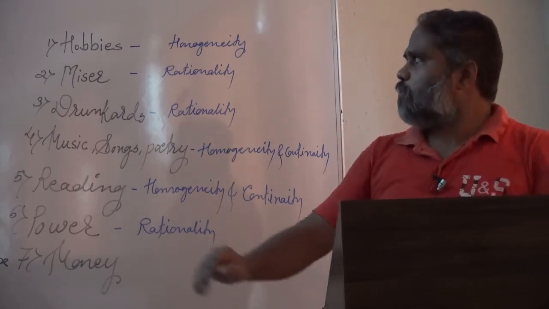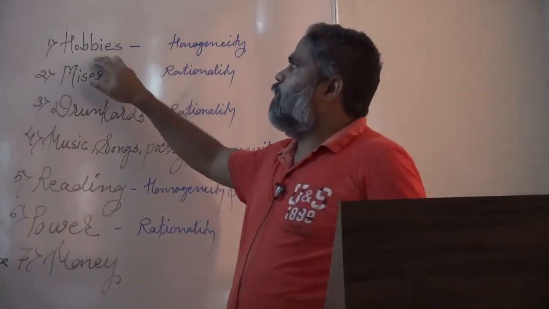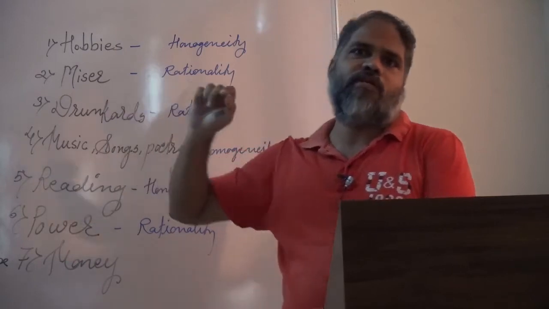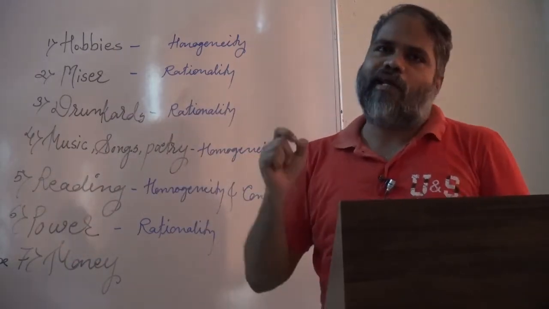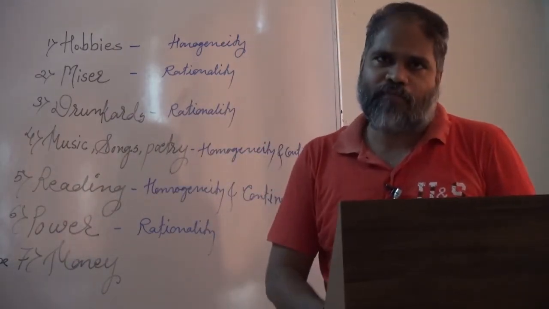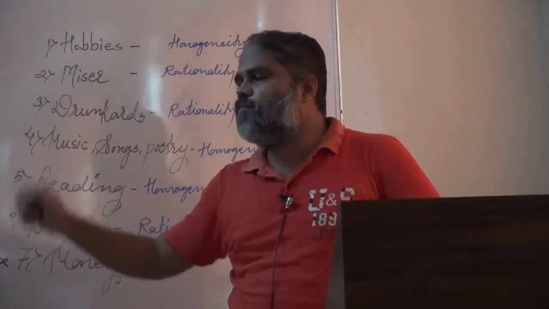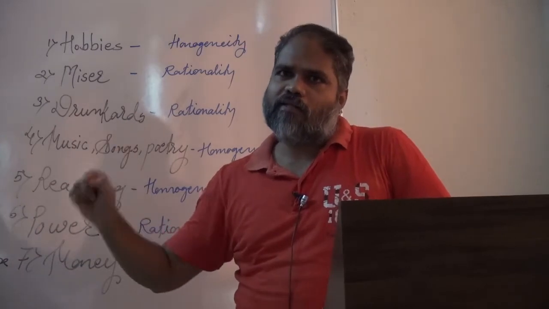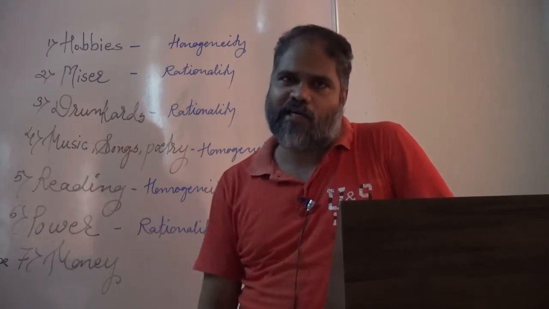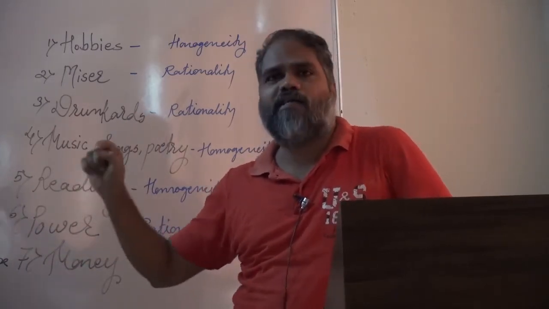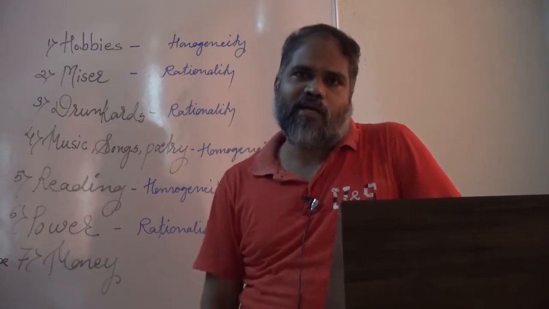Strictly speaking, in the case of hobbies the law of DMU does not work, because every additional unit gives more and more satisfaction, whereas the law of DMU states that the extra additional unit gives less satisfaction.